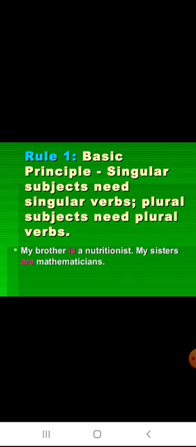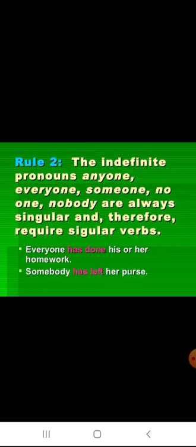First rule, basic principle: singular subjects need singular verbs, plural subjects need plural verbs. For example, my brother is a nutritionist. Here, my brother is singular, so it takes the singular verb is. My sisters are mathematicians. My sisters is plural, so it takes the plural verb are.